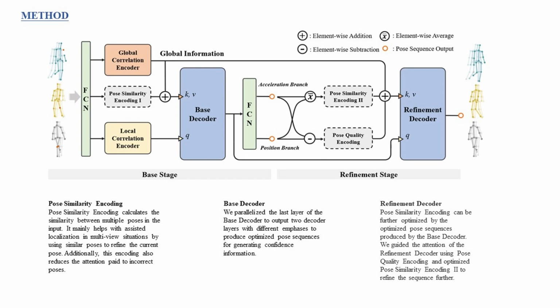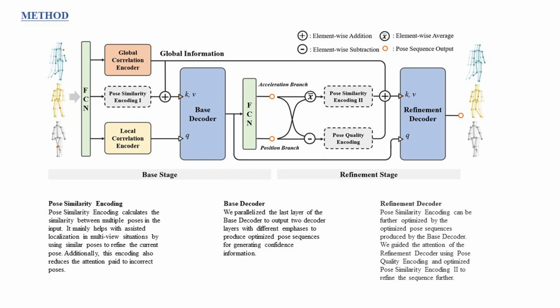Pose similarity encoding. Pose similarity encoding calculates the similarity between multiple poses in the input. It mainly helps with assisted localization in multi-view situations by using similar poses to refine the current pose. Additionally, this encoding also reduces the attention paid to incorrect poses. Base decoder. We parallelized the last layer of the base decoder to output to decoder layers with different emphases to produce optimized pose sequences for generating confidence information.